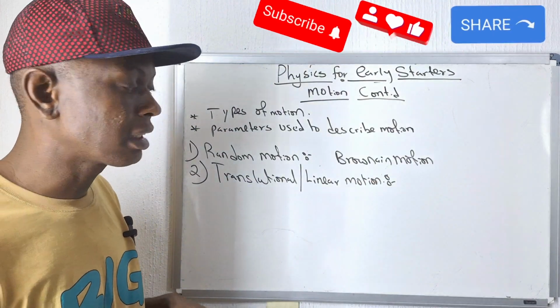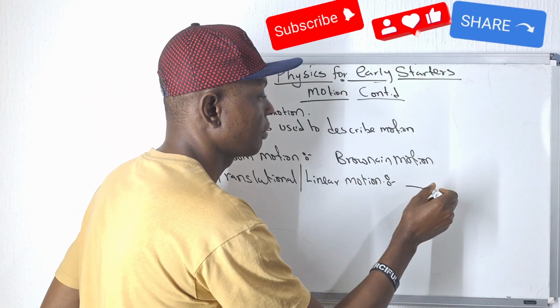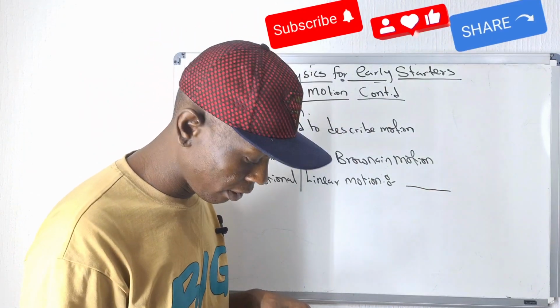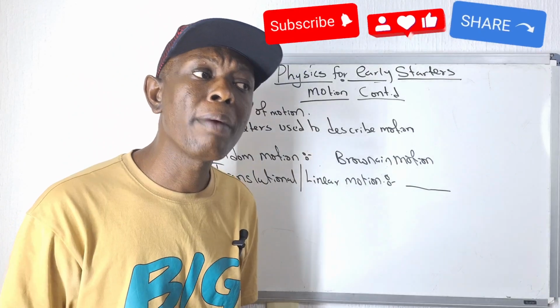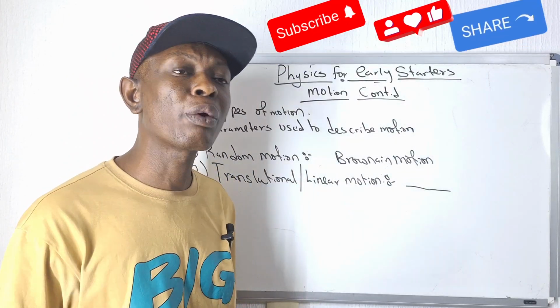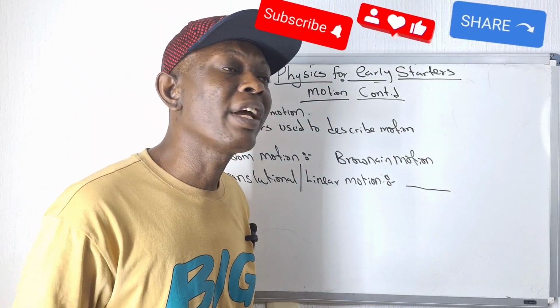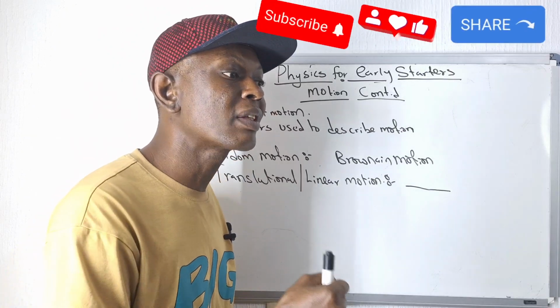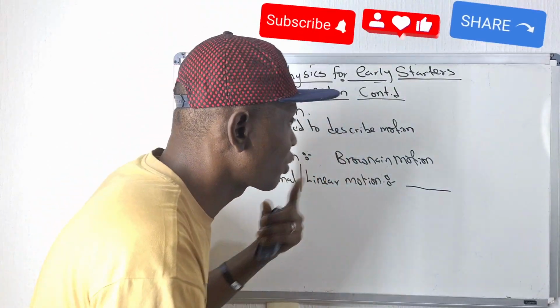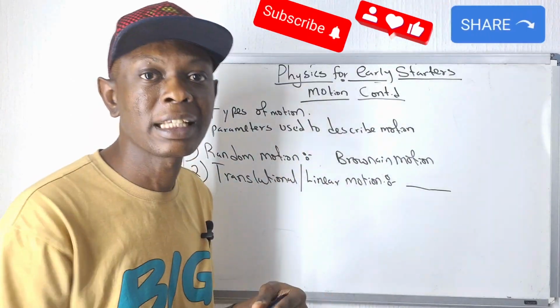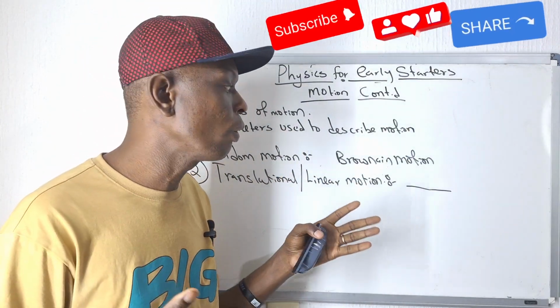Translational simply means movement in a straight line, and the same thing applies to linear. Now, a body or an object is said to undergo a translational motion if it is rigidly moving in a straight line without rotating, without somersaulting. Such an object is said to carry out what?